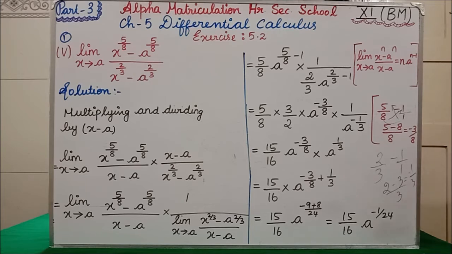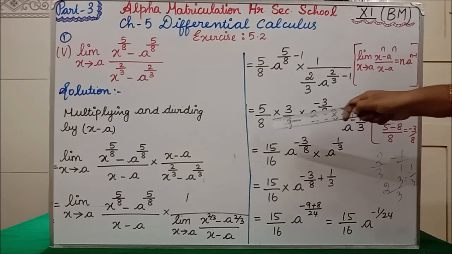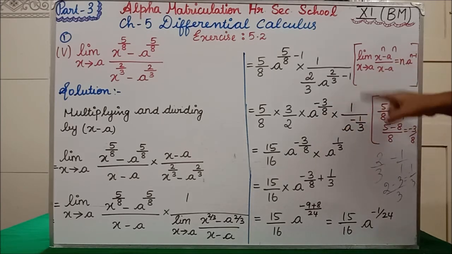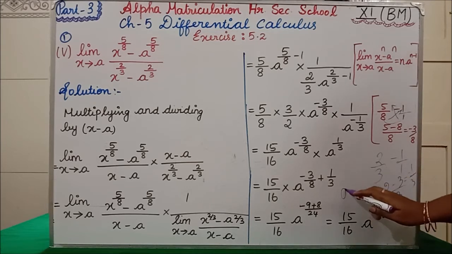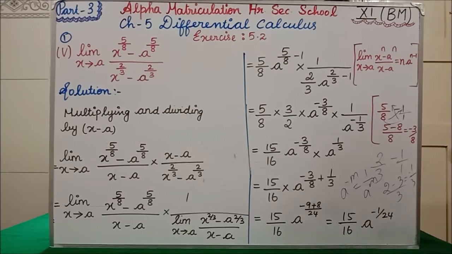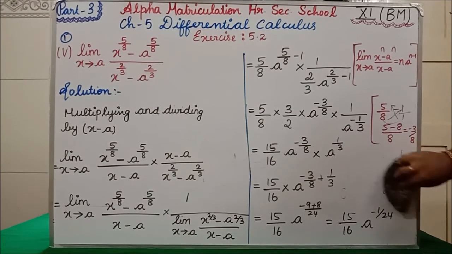So next step, here 5 3s are 15, 8 2s are 16. A power minus 3 by 8 into this into 1 divided by. So now the a is also coming to the numerator. In 8th standard, in the exponents and powers chapter, you have one formula. What is that? a power minus m, how can we write this? 1 divided by a power m we can write. Clear?